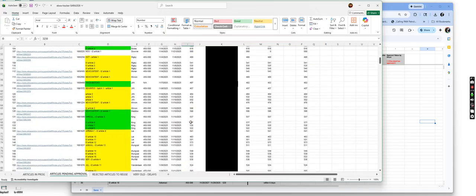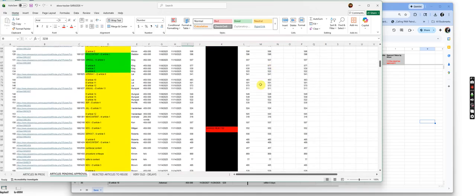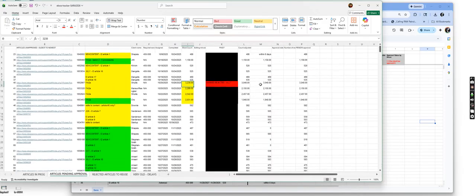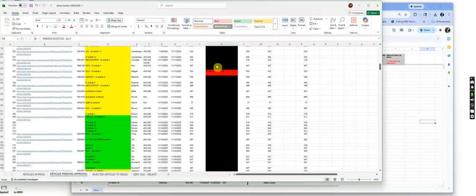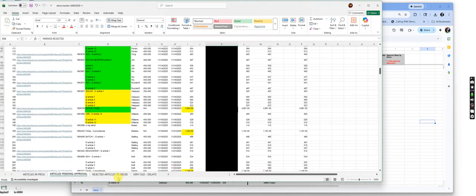I went through and I marked any that were marked as rejected, but a perfect example of a problem is Shukla. It said it was so many words, and it's like, okay, so which ones got rejected? Not the 3,238 words. It was a smaller word count in the file. So how many words is that, right? So I'm going to take these rejected ones and move them over here.